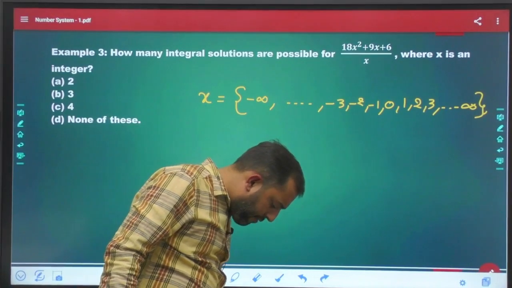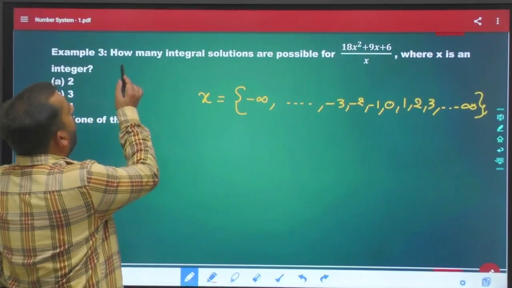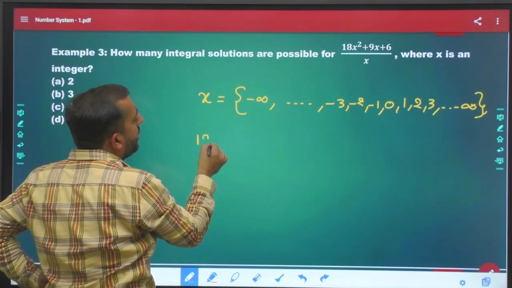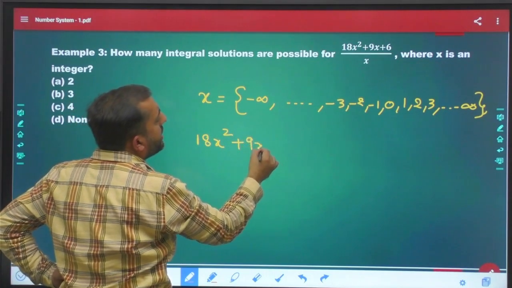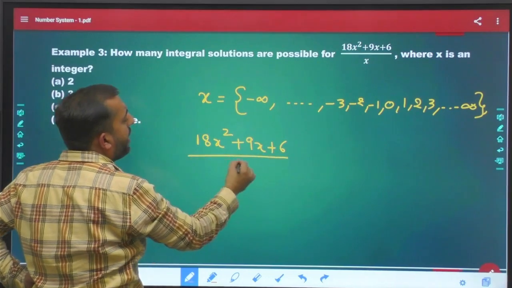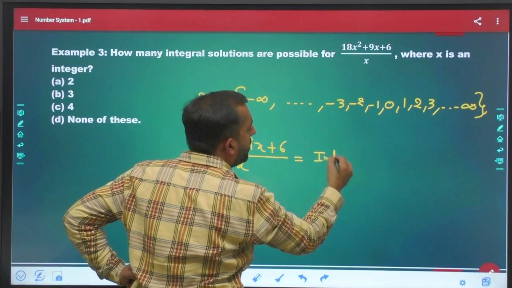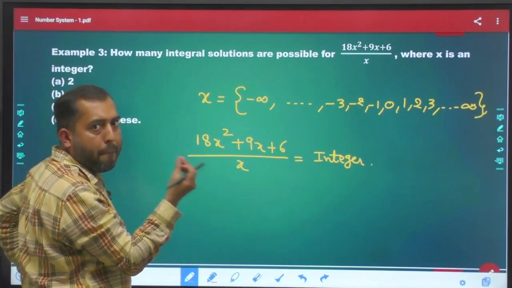Second, how many integral solutions of this equation are possible? It means 18x square plus 9x plus 6, divided by x, must be equal to an integer.